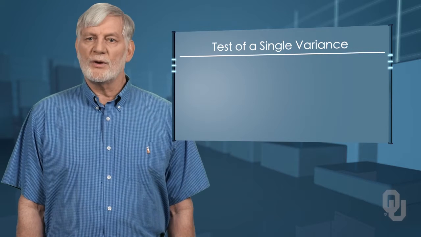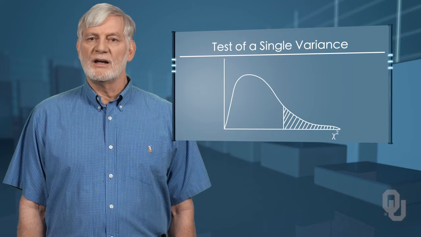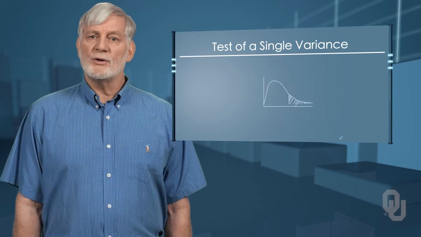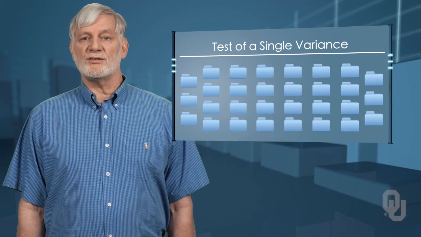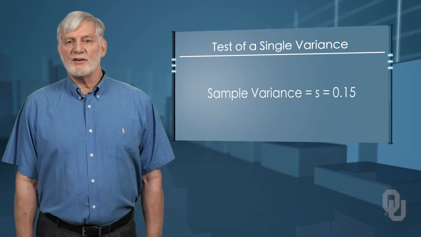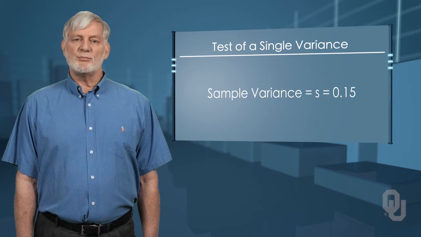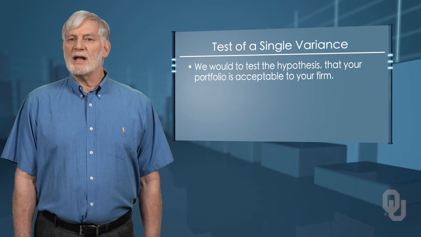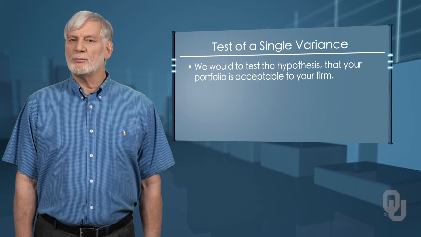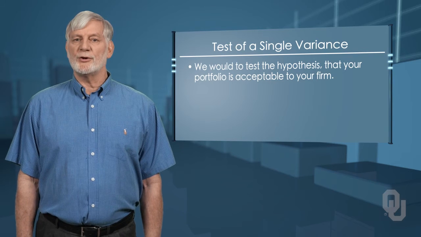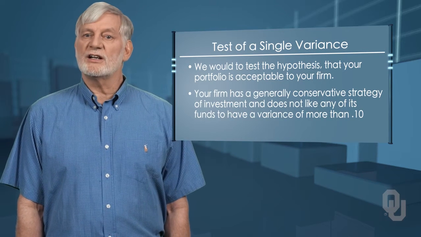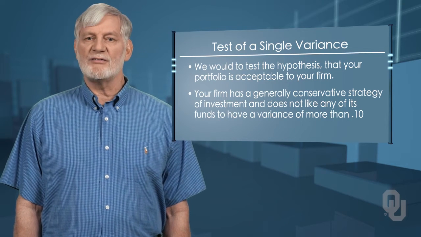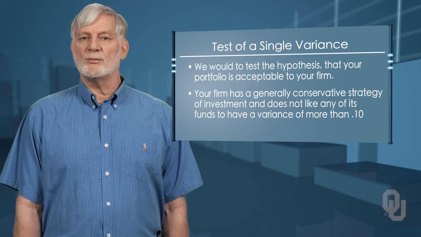Of course, the question may be a one-tailed test, as it seems is your investment portfolio question. You have sampled your portfolio of 30 holdings during the last year. The sample variance you have calculated is 0.15, a pretty volatile portfolio. You would like to test the hypothesis that your portfolio is acceptable to your firm. Your firm has a generally conservative strategy of investment and does not like any of its funds to have a variance of more than 0.10.